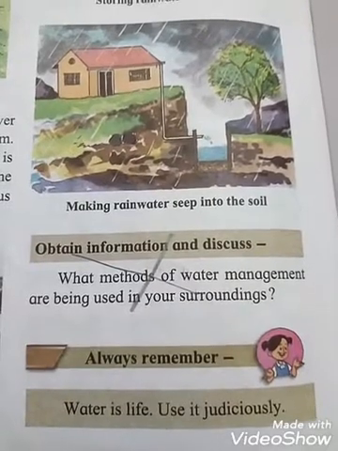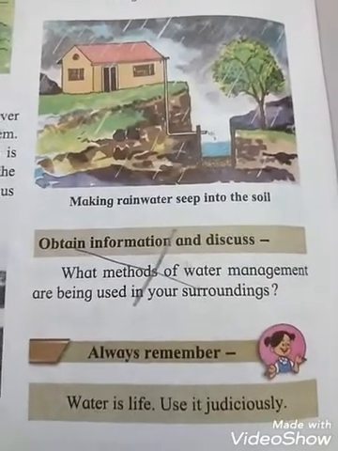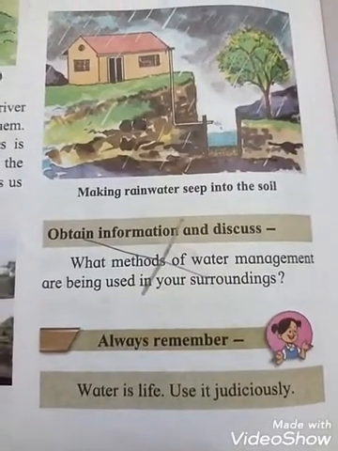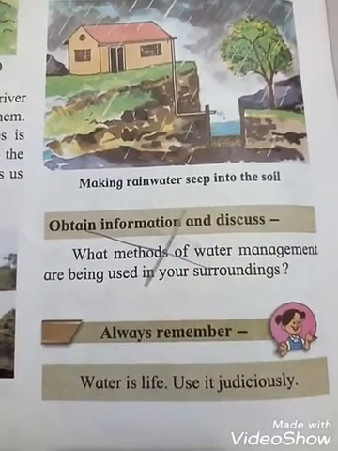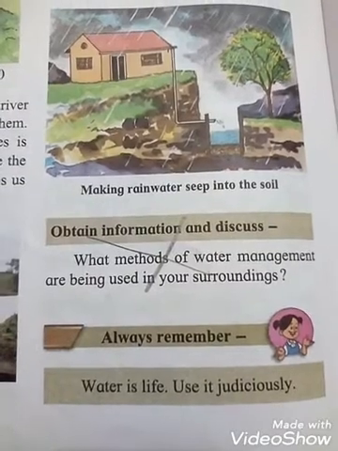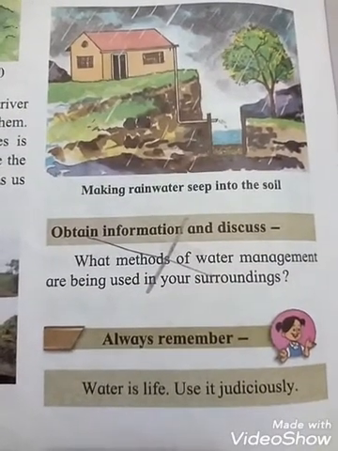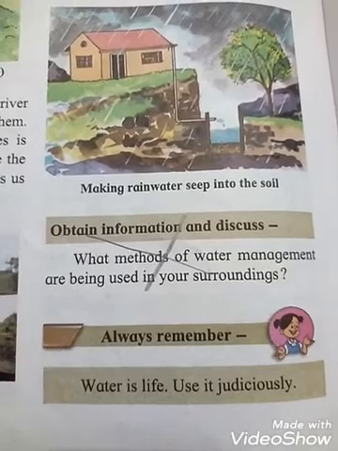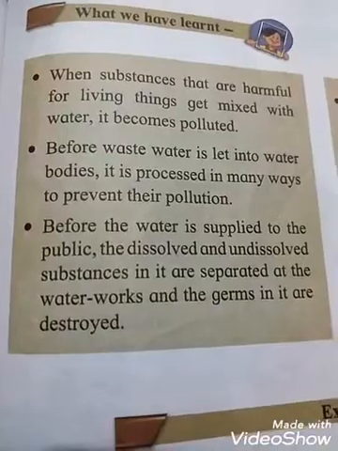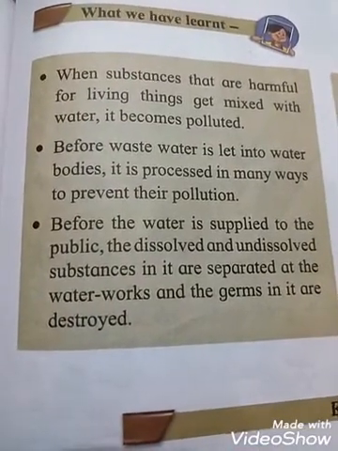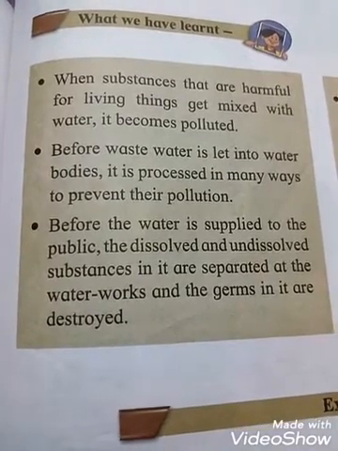Obtain information and discuss, that is totally cancelled, no need to read this. Always remember, see students, water is life, use it judiciously because water is very important to us. We have learned in this chapter about water, and everything is given here.